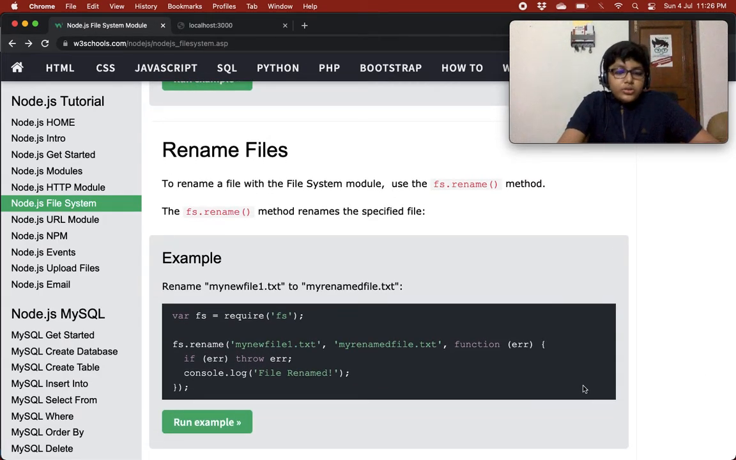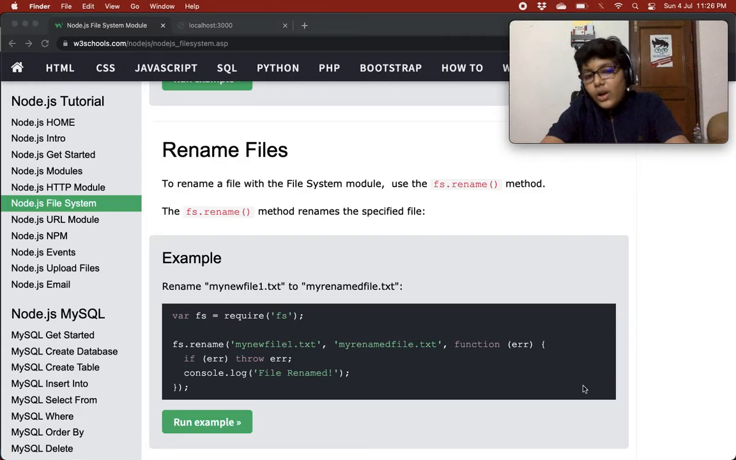So to rename a file with the file system module, use the fs.rename method. So basically, you just need to use the rename method. So easy. It's so easy. Just use the rename method and you can rename a file. So basically, the fs.rename method renames the specified file. Rename my new file 1.txt to my rename file.txt.